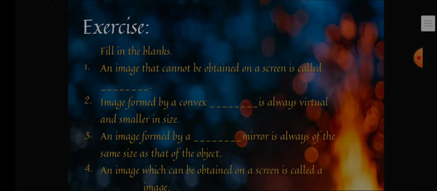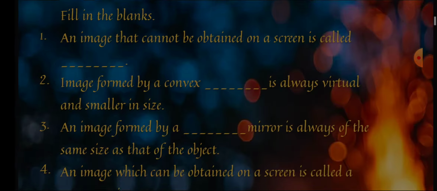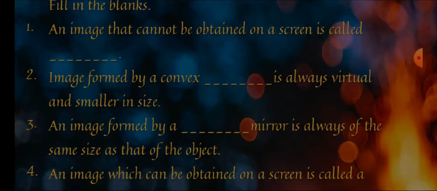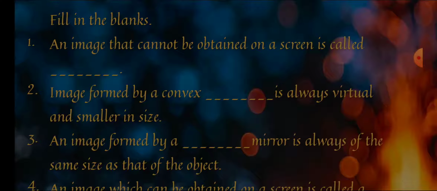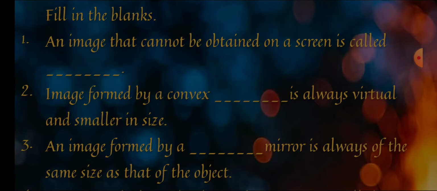Here comes the first one, which is exercise first question, filling the blanks. In the first question it is written, an image that cannot be captured on a screen is called dash. So you know that if there is no intersection of reflected rays on the paper or screen, then it is considered as a virtual image.